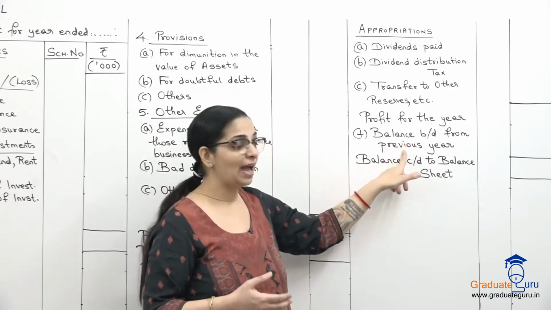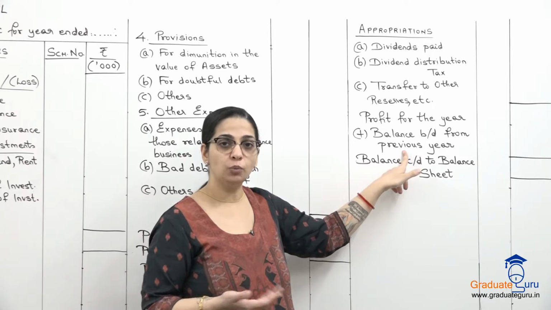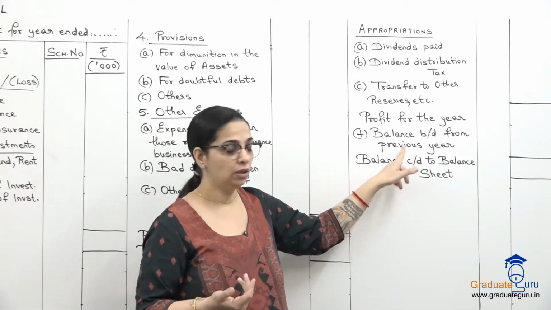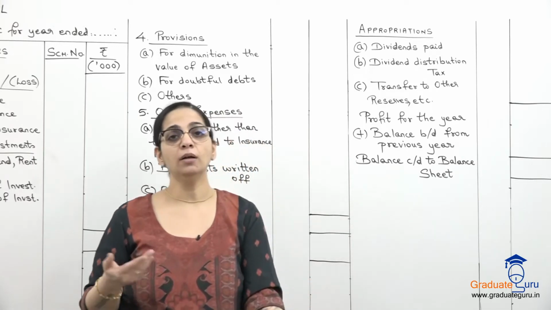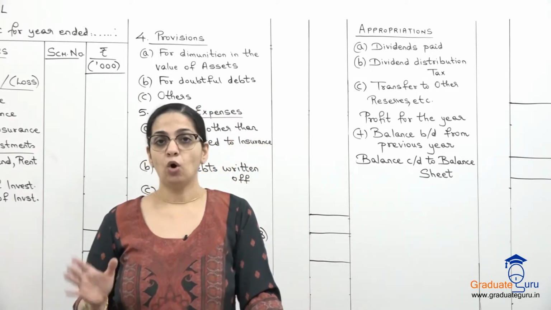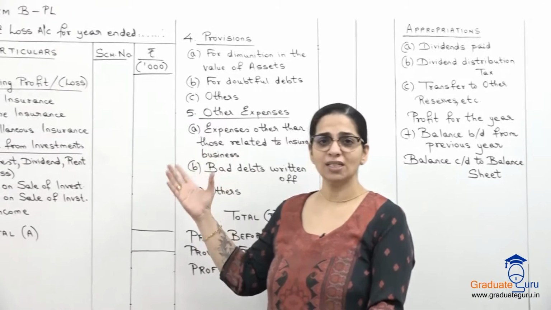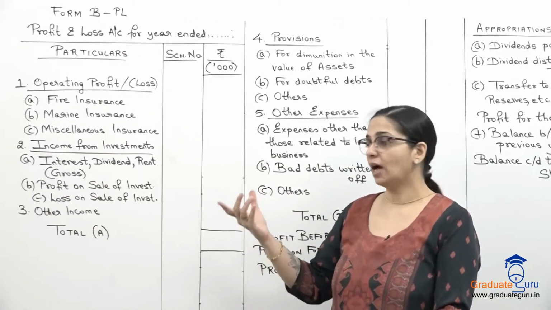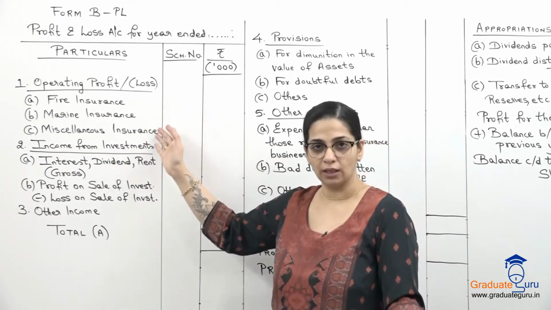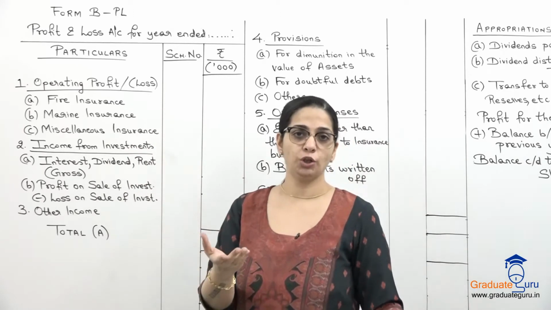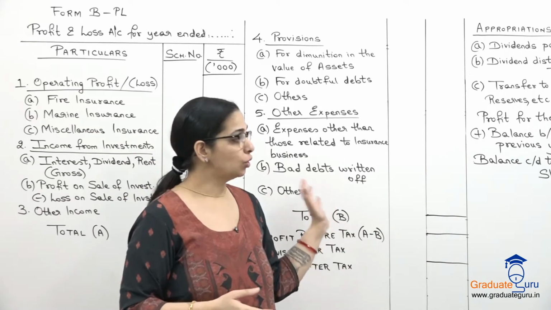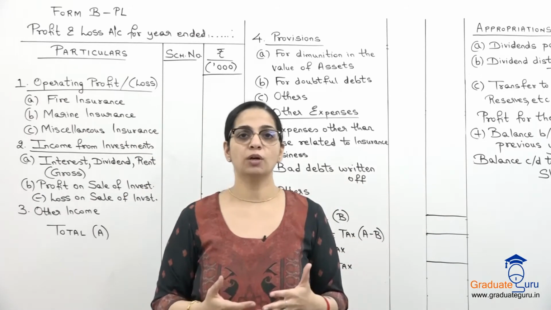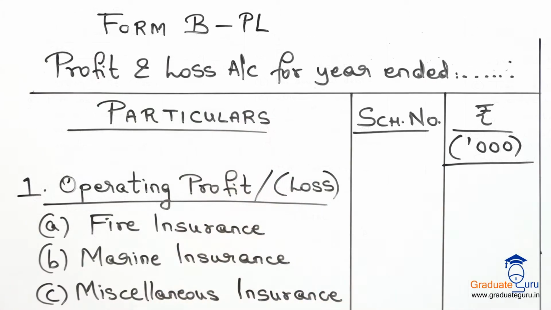To that we add any balance of profit which is brought down from the last year, and जो total हमें मिलेगा that we will carry forward to our balance sheet. So I hope you've understood this. This is very self-explanatory. Generally यहाँ पर revenue account से ही amount आता है, and at the most what you'll have to do is calculate your provision for tax. So take this down quickly, then we'll go to the format of the balance sheet.